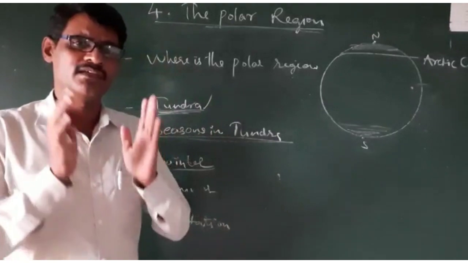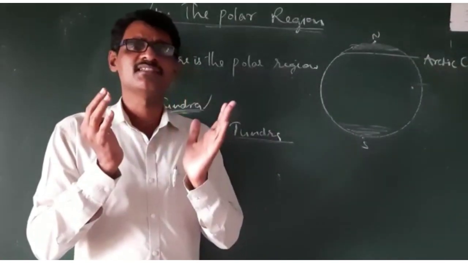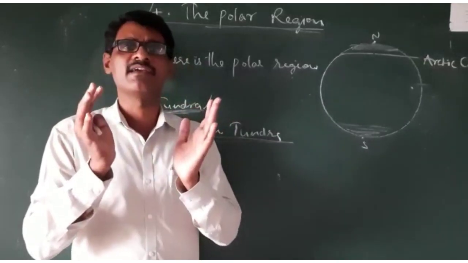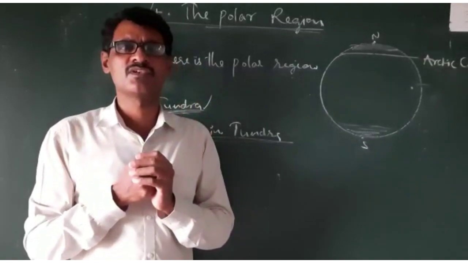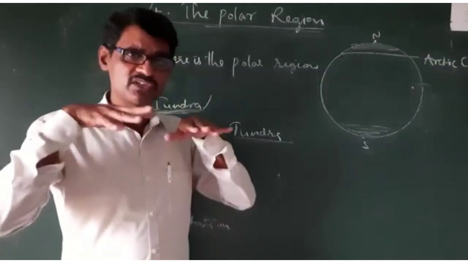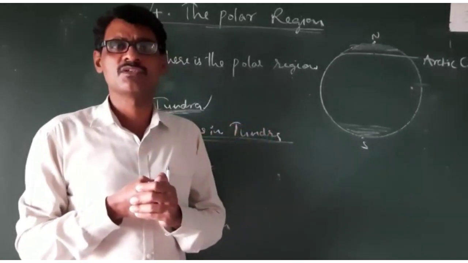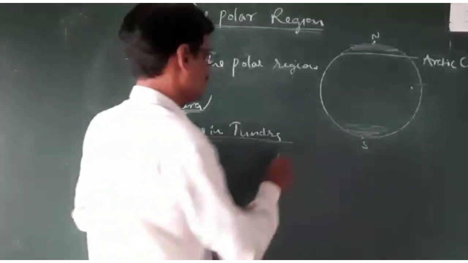Actually, the topsoil is in a frozen condition. It looks like a hard rock. The roots of the plants cannot go through that soil. So this is called permafrost.